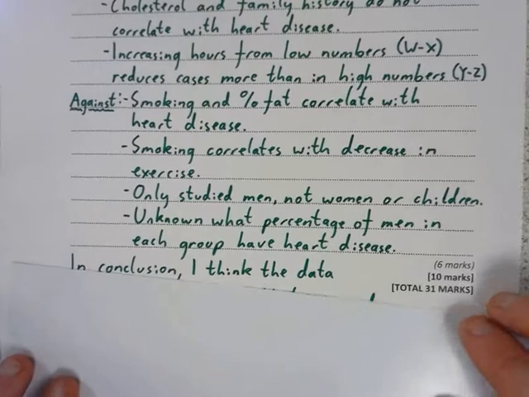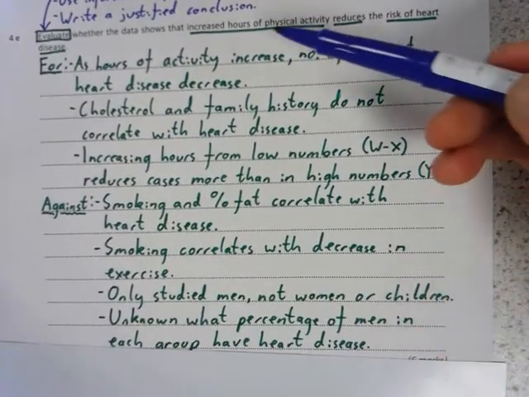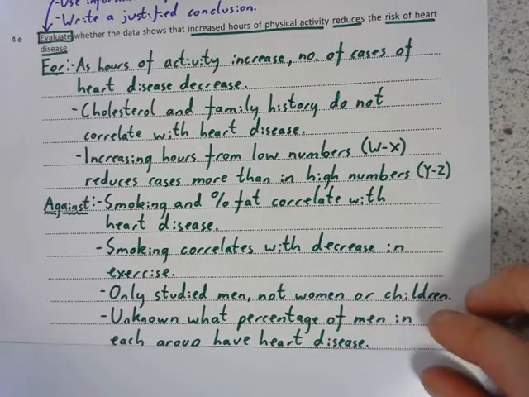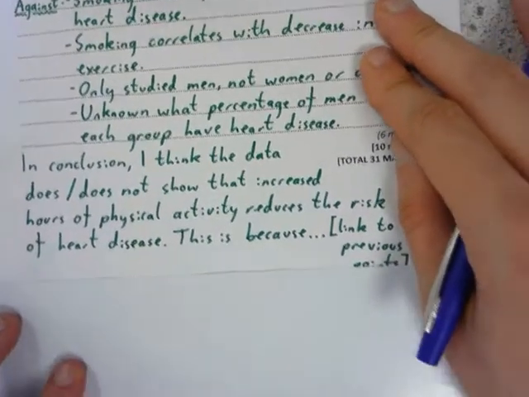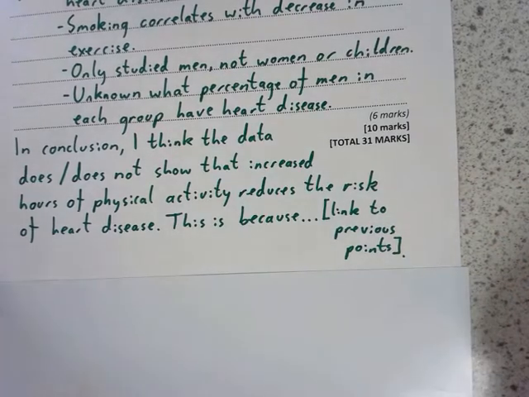If you didn't write a conclusion, but you've got lots of these points, so say you've got 2 for and 2 against, you can have 4 marks there, but you get an extra mark for writing a conclusion and an extra mark for writing that link to your previous points, justifying your conclusion. That's how you'll get your 6 marks.